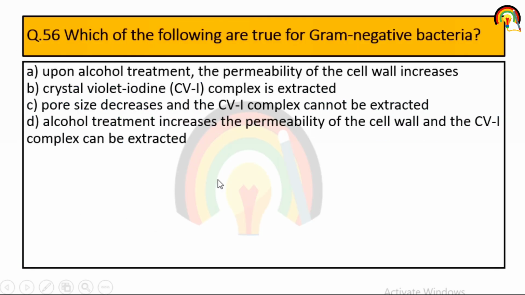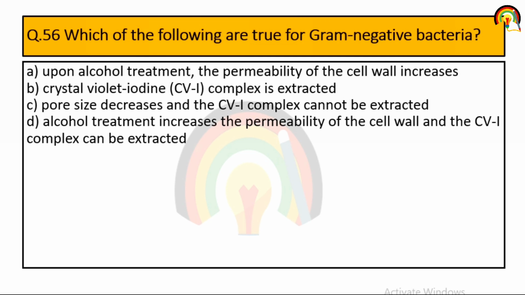Next one. Which of the following are true for gram negative bacteria? Upon alcohol treatment, the permeability of the cell wall increases, crystal violet iodine complex is extracted; pore size decreases and the crystal violet iodine complex cannot be extracted.